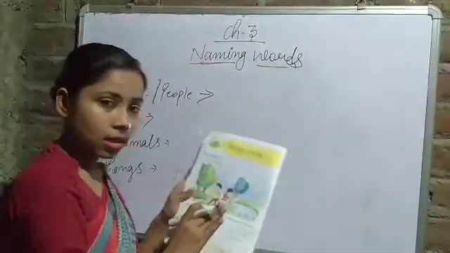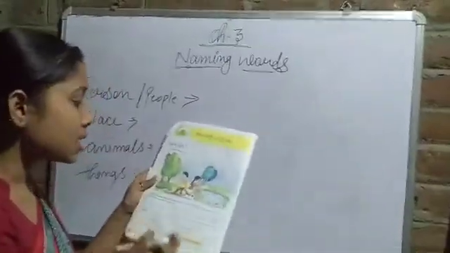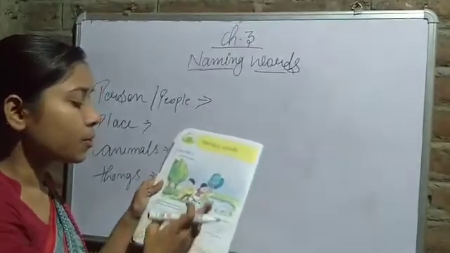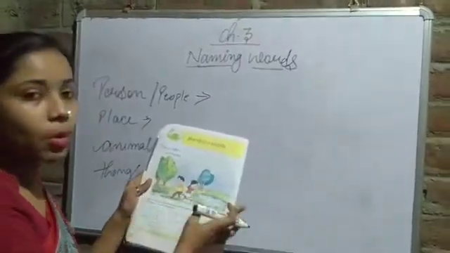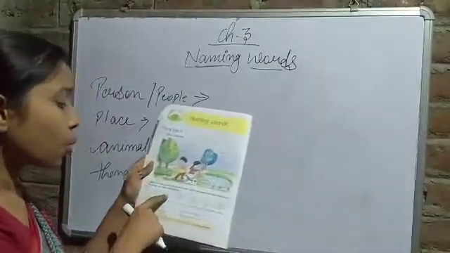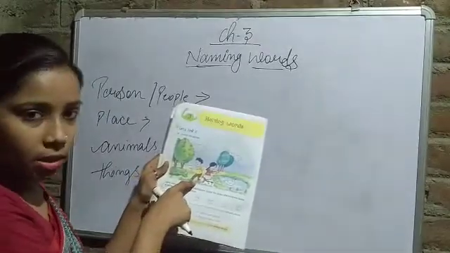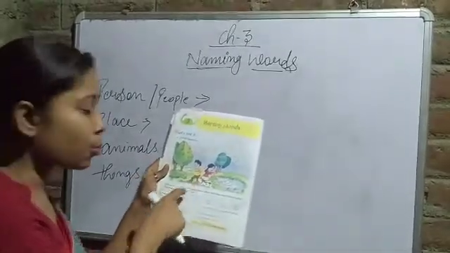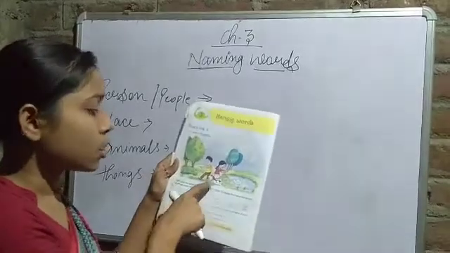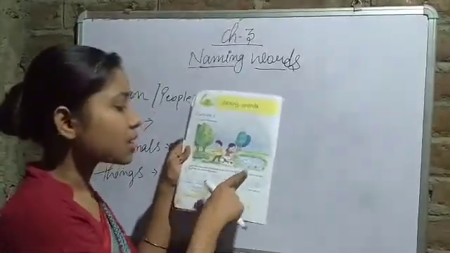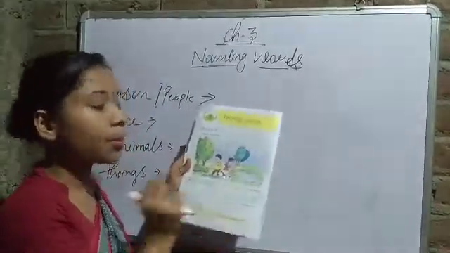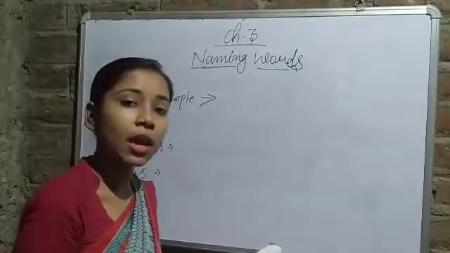So as you can see above, there is a name of a boy, name of a person, name of a place, a name of a thing. Okay, so boy, name of this person, it is telling about a person. Boy is also a noun. Dog is telling about an animal, flowers is telling about plants, plants and trees are also a living thing.